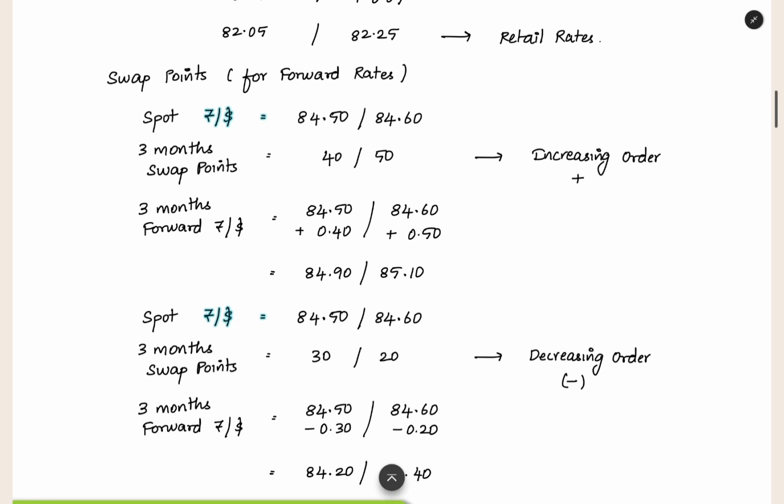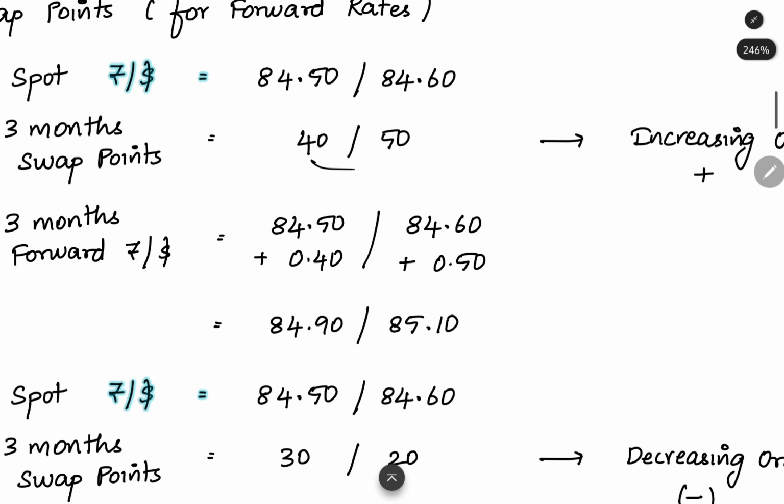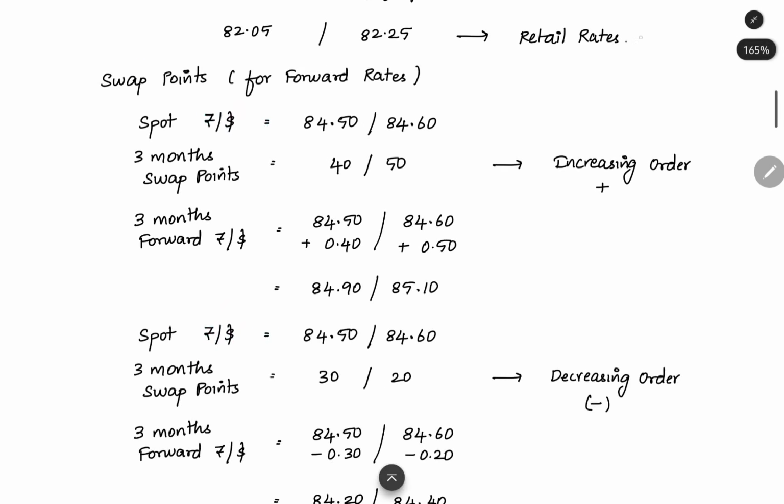So for that they give swap points. The spot rate will be given to you, and you have to add the swap points to the spot rate to get the forward rate. For example, the spot rate is 84.5, 84.6 rupees per dollar. Now they are giving swap points 40, 50. You have to see whether the swap points are in increasing or decreasing order. 40 and then 50, plus 10, so this is in increasing order. So you have to add the swap points to the spot rate.